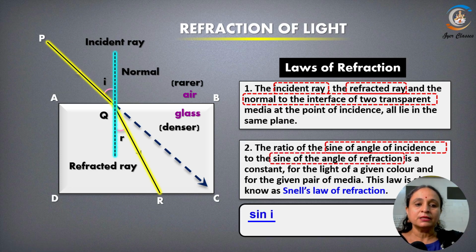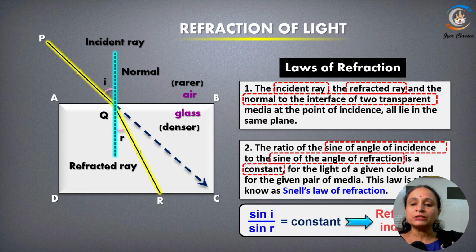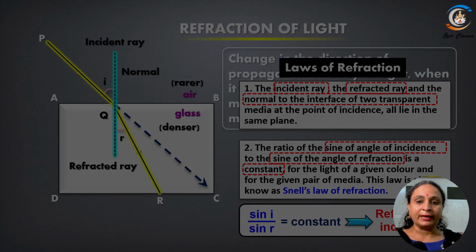Mathematically, if you write sine i, see this is i and this is r, sine i by sine r is a constant, and this is written as mu or sometimes n, that is the refractive index. So sine i by sine r is equal to refractive index. So these are the laws of refraction. It is also known as Snell's law because it was given by the scientist named Snell, right?